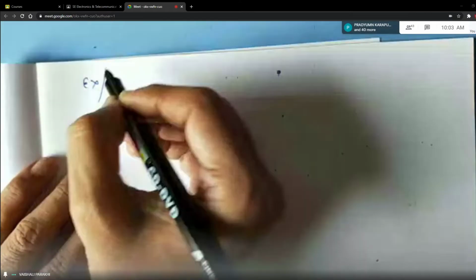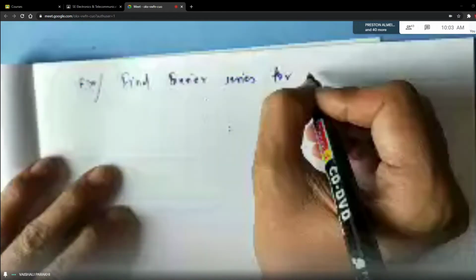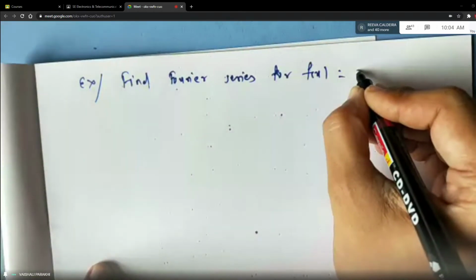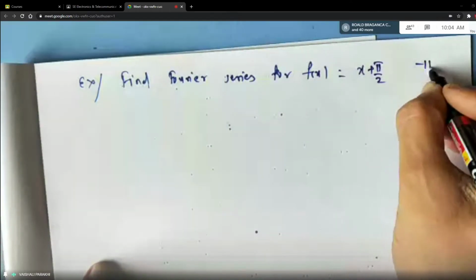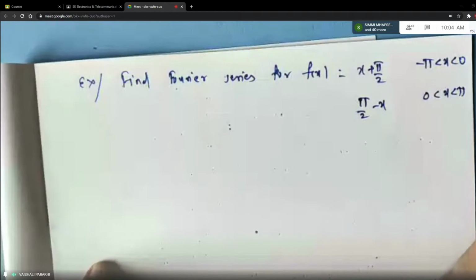Find the Fourier series for f of x is equal to x plus pi by 2 when minus pi is less than x less than 0, and it is pi by 2 minus x if 0 less than x less than pi. Okay.